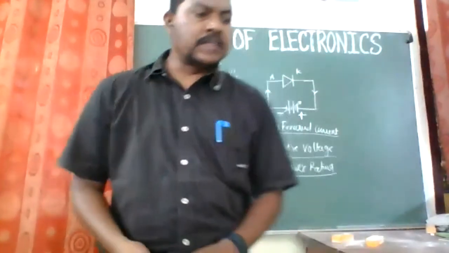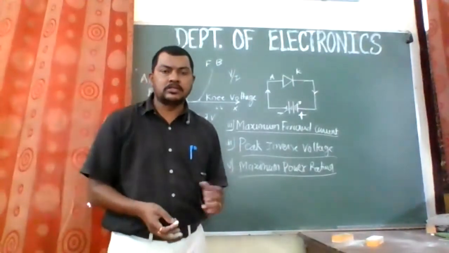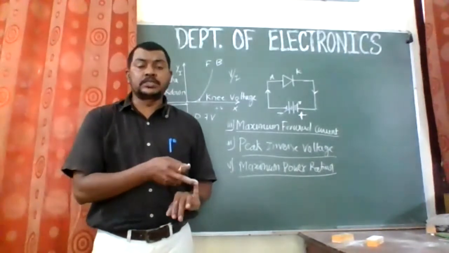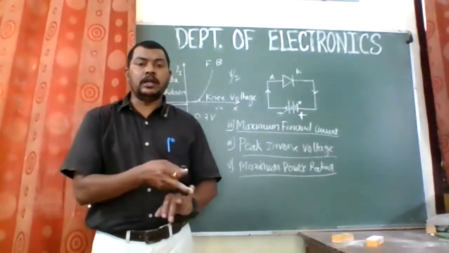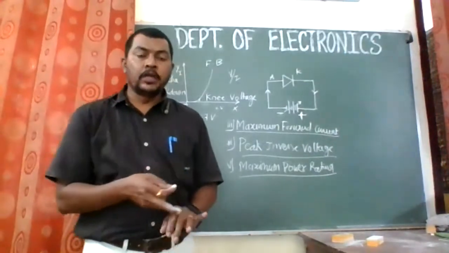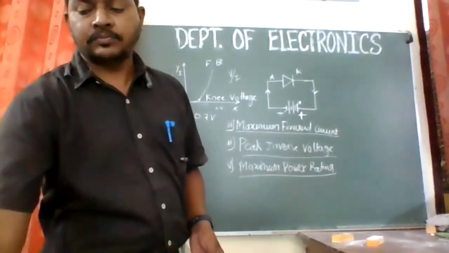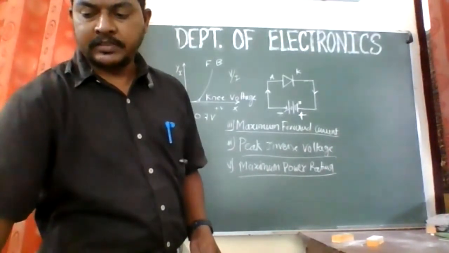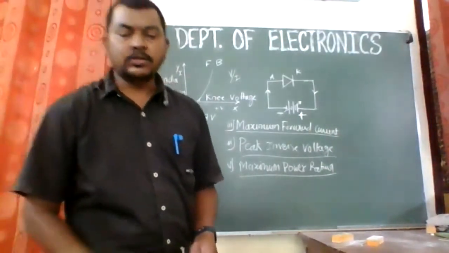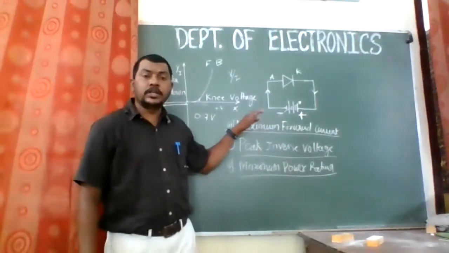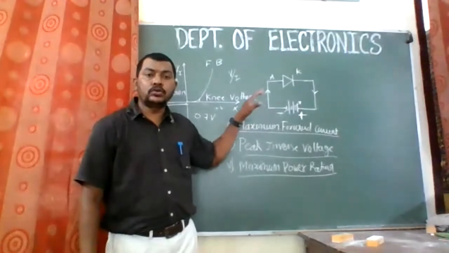Then we have static resistance and dynamic resistance. Static resistance is the ratio of the steady state voltage across the diode to the steady state current.